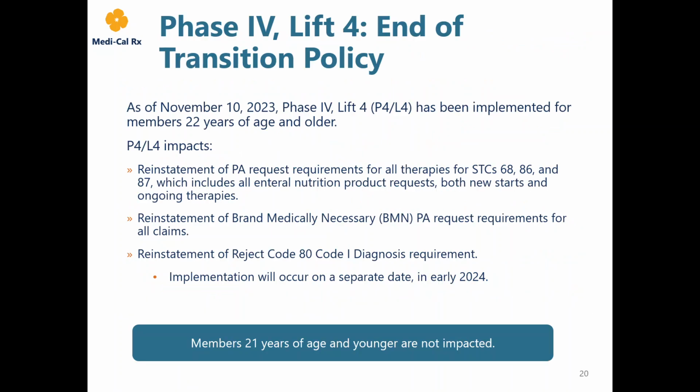As of November 10th, Phase 4 Live-4 has been implemented for members 22 years of age and older. Phase 4 Live-4 impacts the retirement of the transition policy for all pharmacy benefits for members 22 years of age and older, reinstatement of PA requirements for all therapies for standard therapeutic classes 68, 86, and 87, which includes enteral nutrition product requests, both New Start and ongoing therapies.